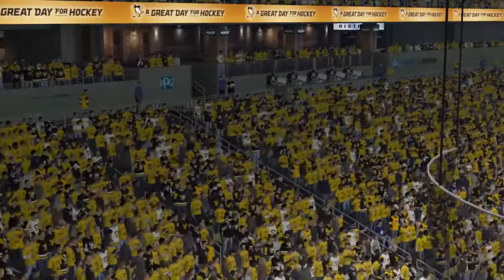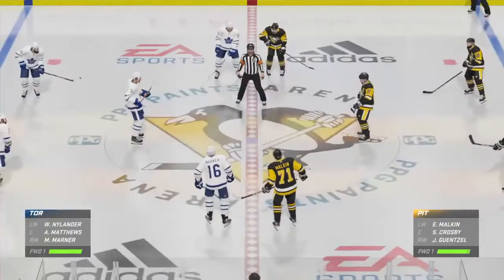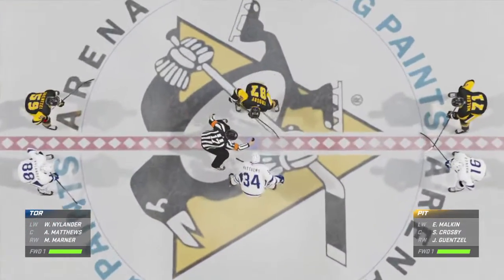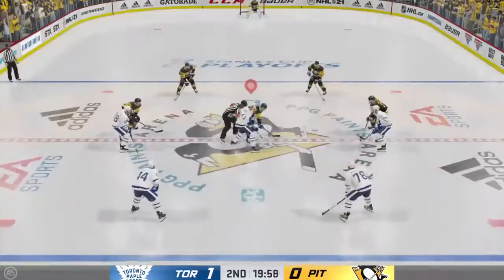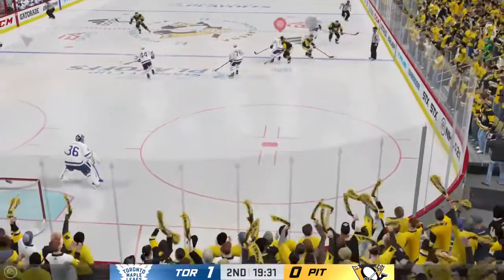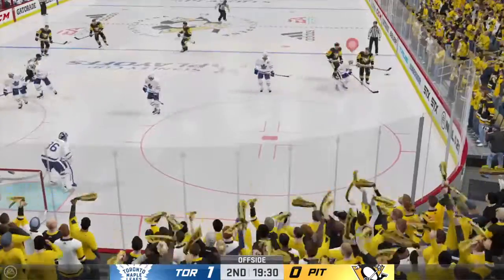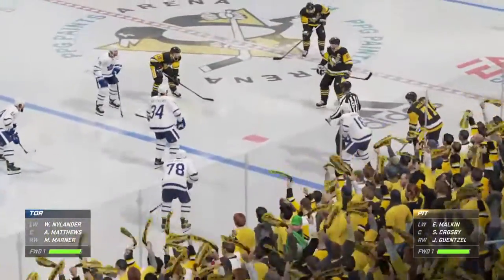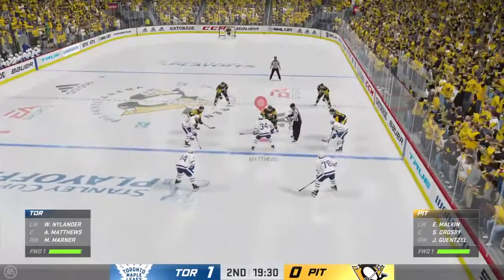Welcome into the second period of play here tonight from Pittsburgh, Pennsylvania. The Penguins and the Maple Leafs, Game 3 of Round 2. Toronto has a 2-0 series lead and a lead to start period 2. Matheson controls to Crosby. Pittsburgh had 10 shots that period and did nothing with them. Jack Campbell was solid. Leafs only had 6 and scored a goal.